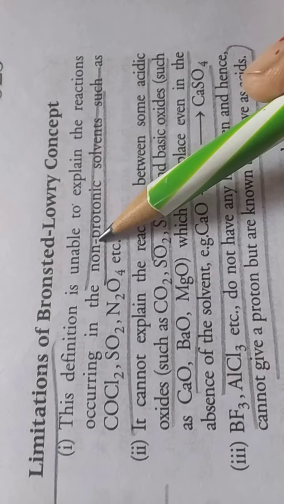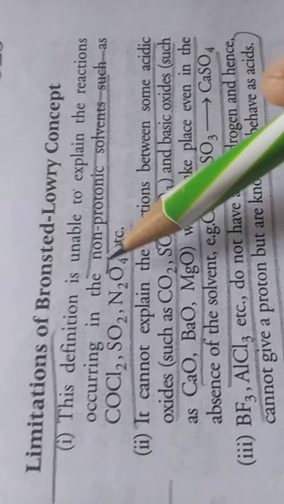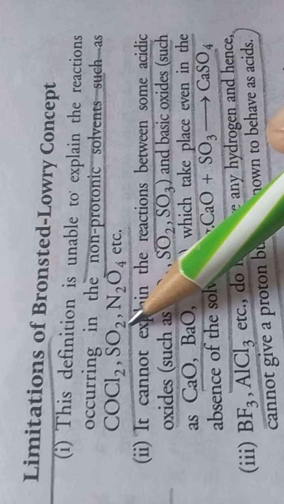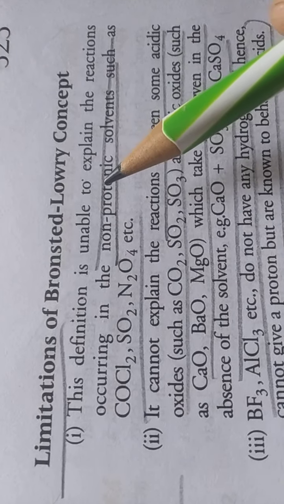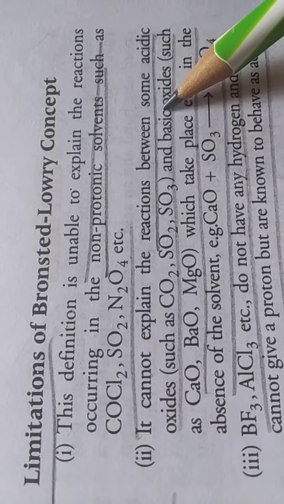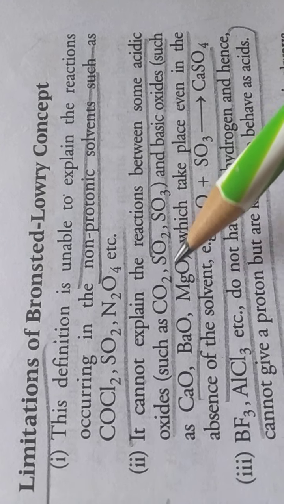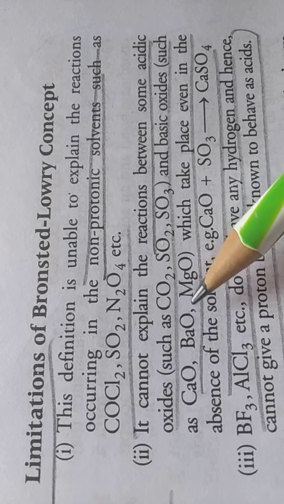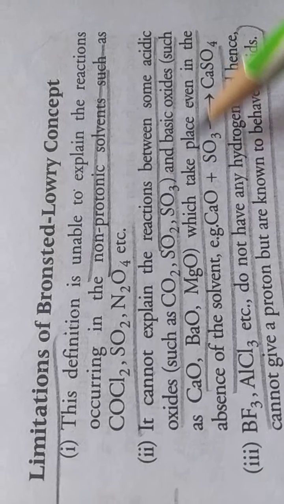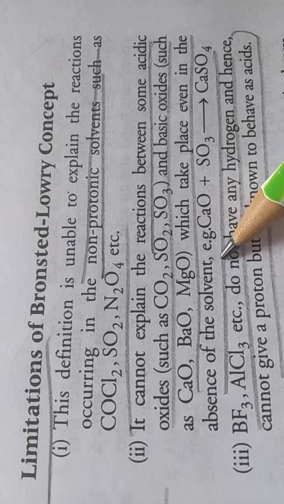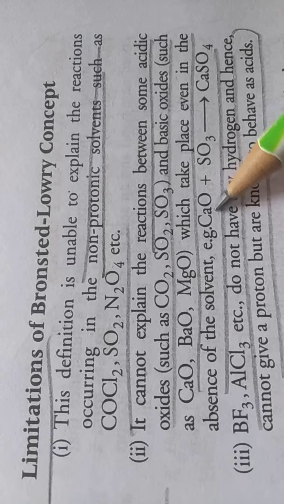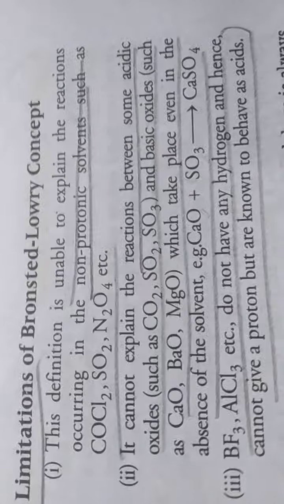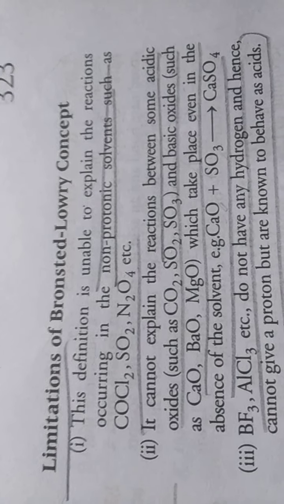This definition is unable to explain reactions occurring in non-protonic solvents, for example COCl2, SO2, N2O4, etc. It also can't explain the reaction between acidic oxides, for example CO2, SO2, SO3, and basic oxides, for example calcium oxide, barium oxide and magnesium oxide, which take place even in the absence of a solvent. For example, calcium oxide CaO reacts with sulfur trioxide SO3 and converts into calcium sulfate CaSO4.